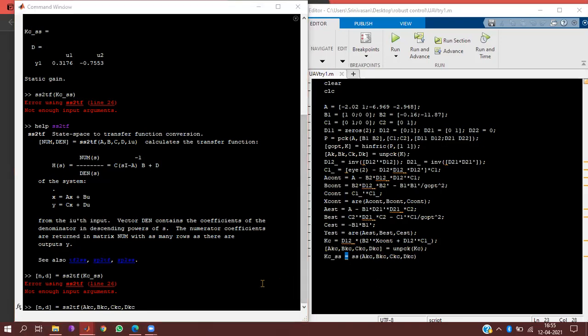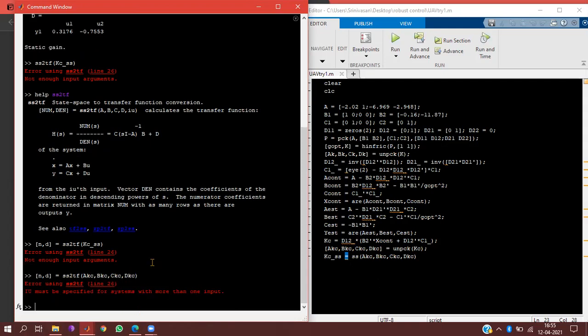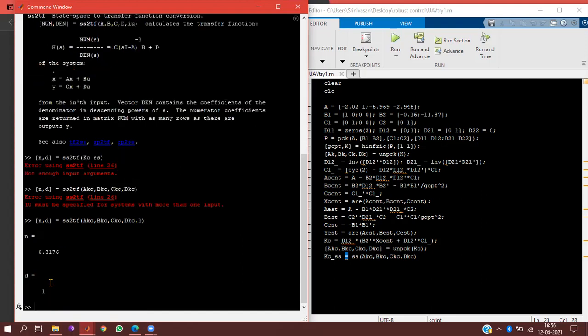Close the round bracket. Enter. IU was specified. Instead of IU we give comma 1. Maybe there are two inputs here, right? U1, U2. What is this? 0.317. So it means it's a static gain only, right? Yes.